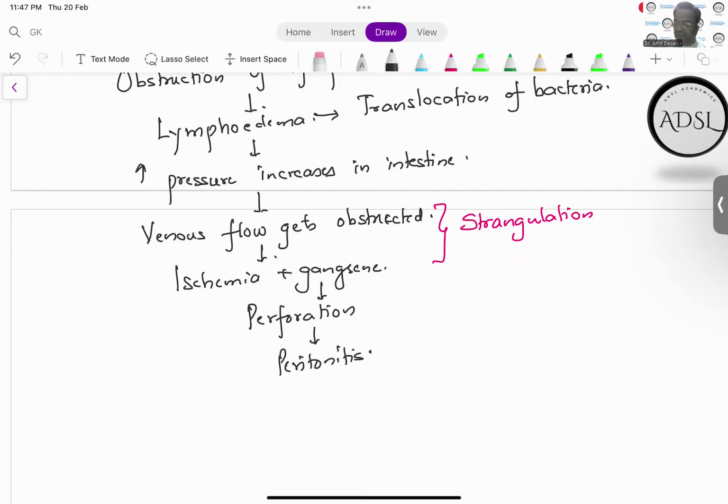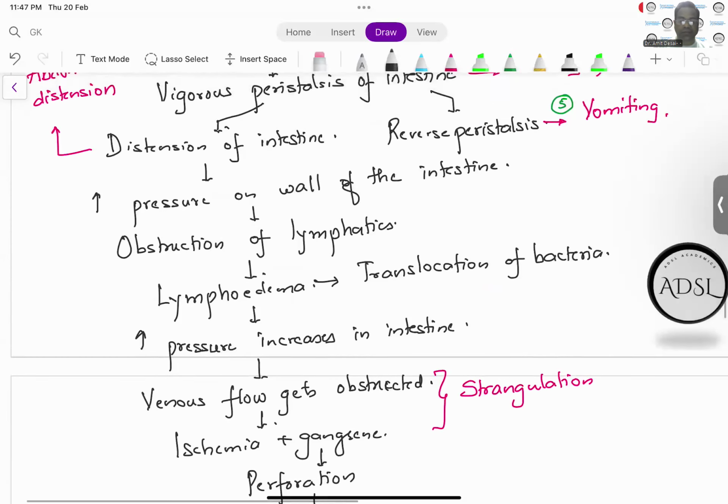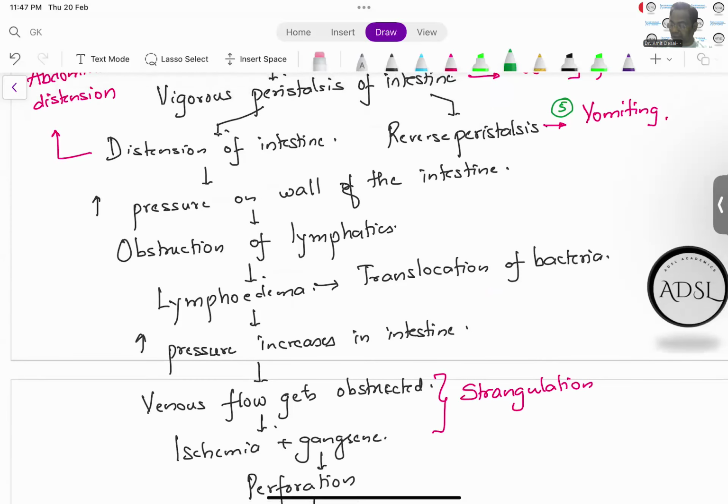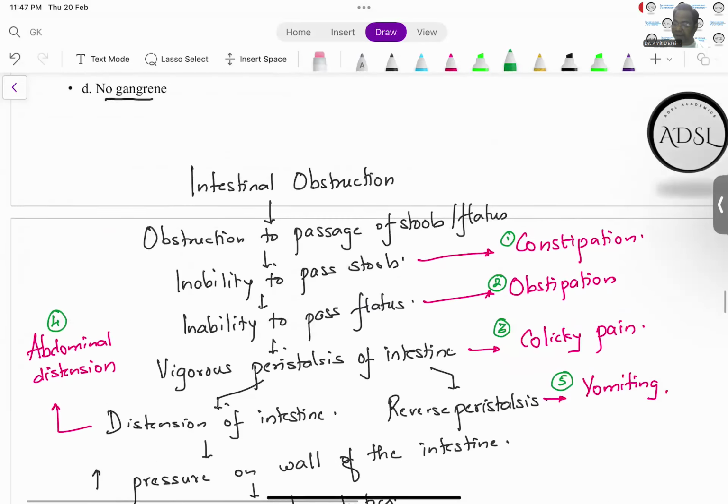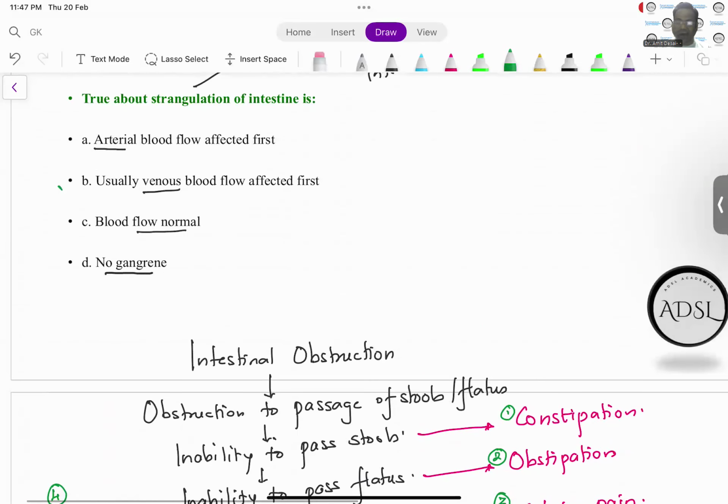So, what is the first thing to get obstructed? It is the venous flow that is getting obstructed. All right. The first thing to get obstructed is the venous flow. And hence, in this, our answer is B. Venous flow gets obstructed first.